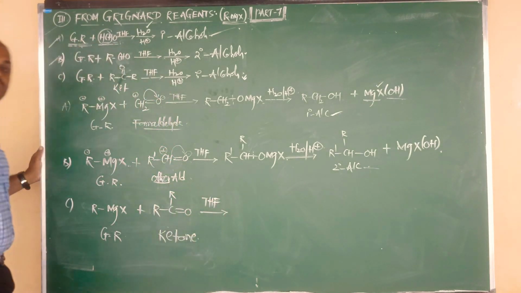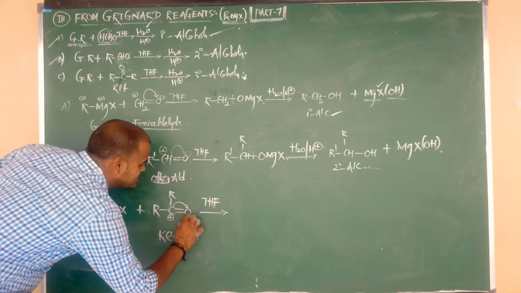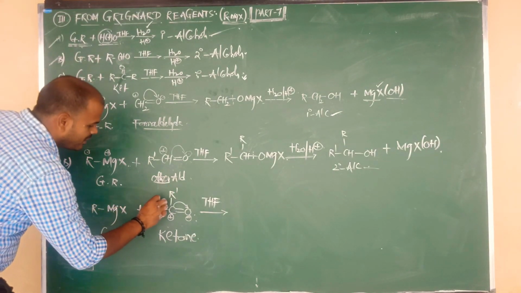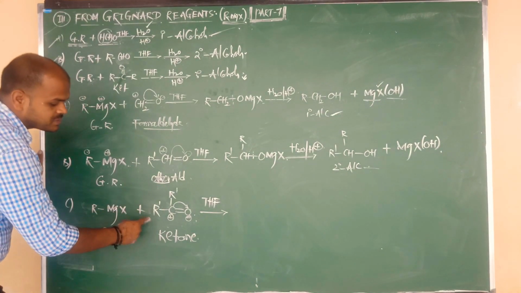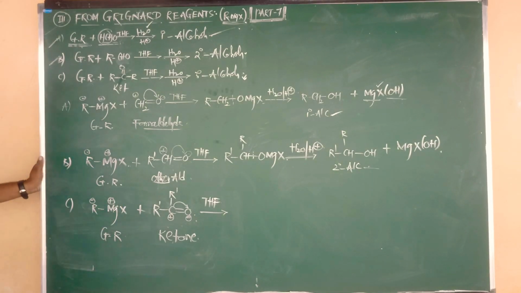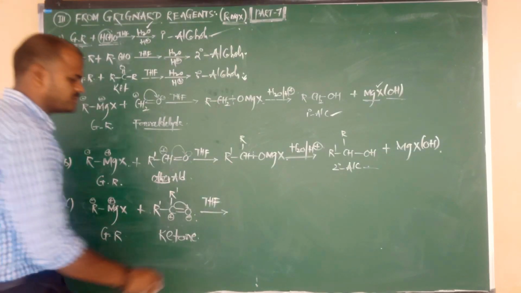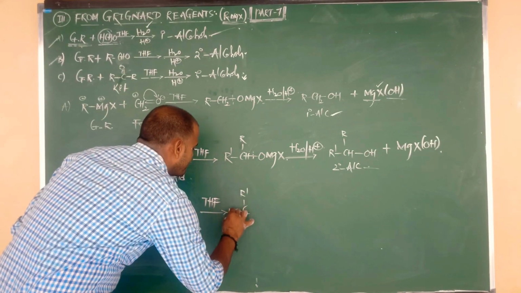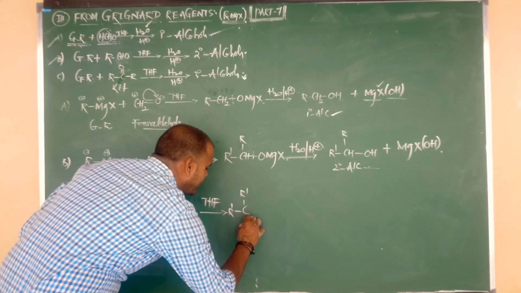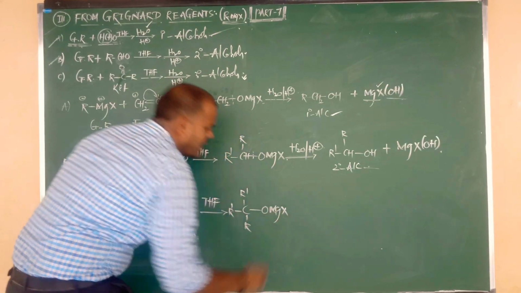So in presence of THF, this pi bond is shifted towards the oxygen. Carbon carries charge plus and O carries charge minus. To avoid confusion, here is R prime, here also R prime. R prime means these R groups belong to the ketone, and here R belongs to the Grignard reagent. Here R, and Mg contains plus. Again same concept: minus attacks plus. C contains already two R prime groups and its charge is positive, that's why it is going to be attacked by the R group from the Grignard reagent. The double bond becomes a single bond, and O is attacked by MgX as it is.